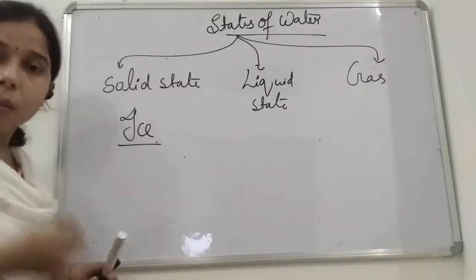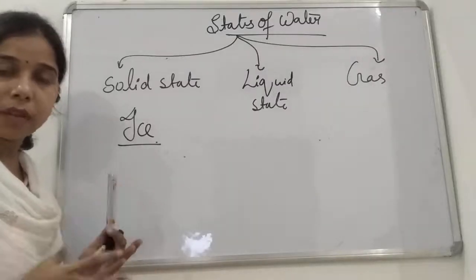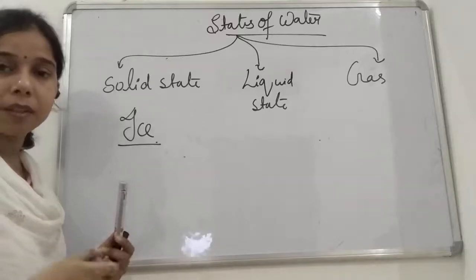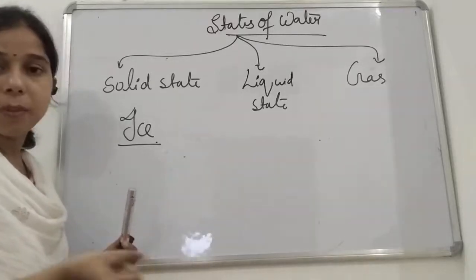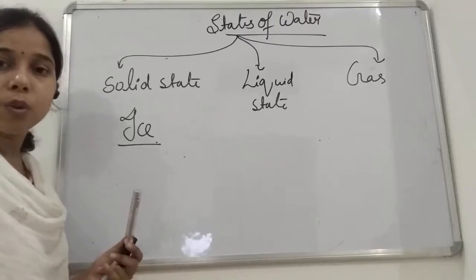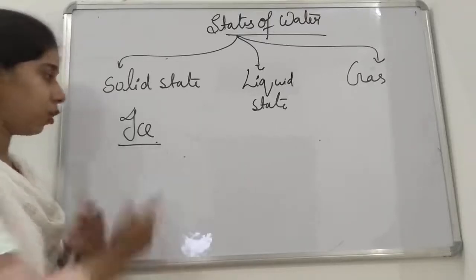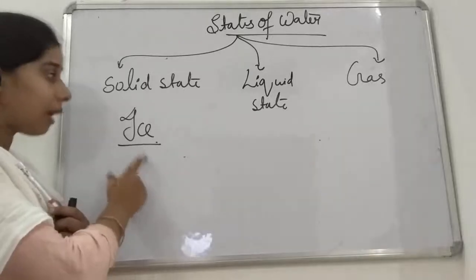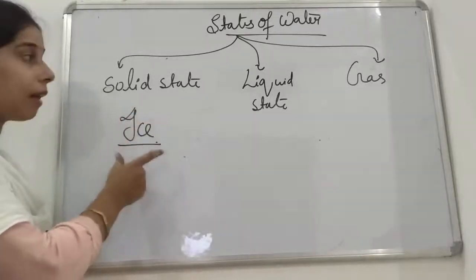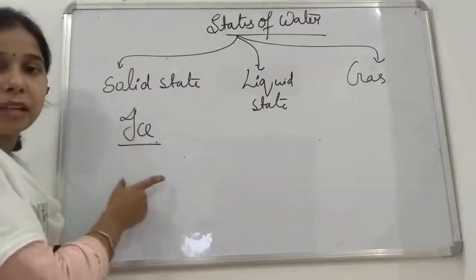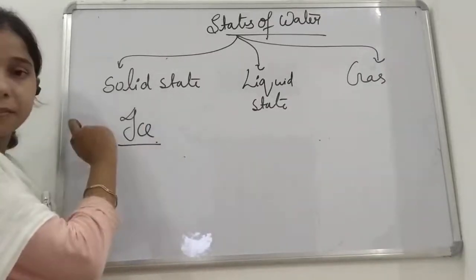Ice is what? It is a solid one. When you take water in a tray and keep it in the fridge, what will happen? The temperature is very low, due to which the water gets converted into ice. So that ice is a solid form of water. We can say that ice exists in nature in the solid state.